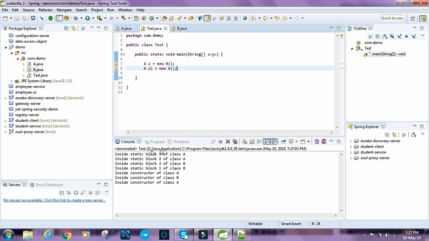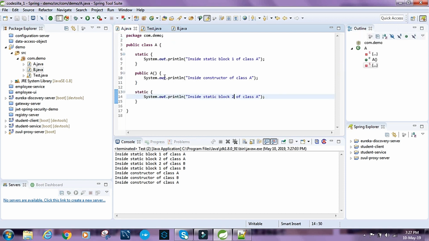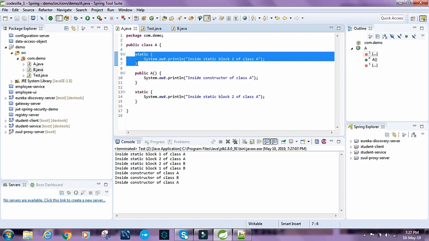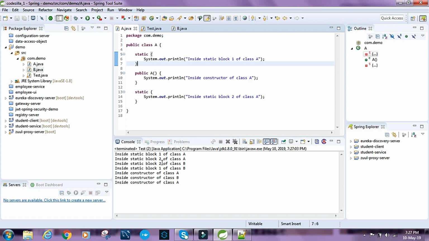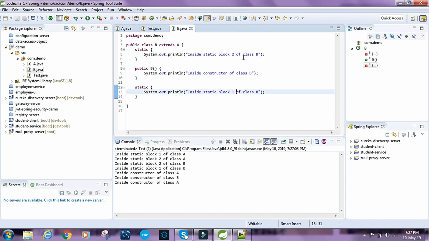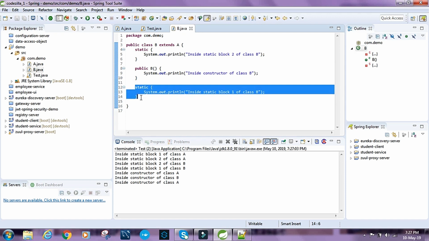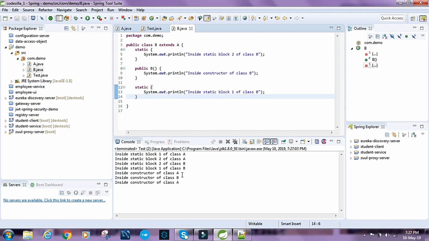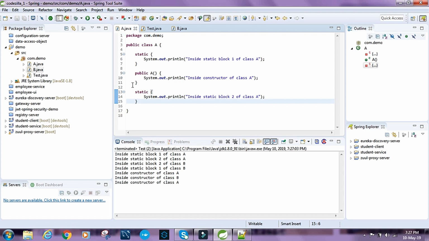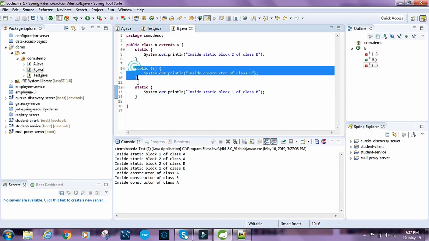Okay, so first we see inside static block of class A. So first this gets executed. Then we have inside static block 2 of class A. So this gets executed next. Next we have inside static block 2 of class B, then inside static block 1 of class B. Then we have inside constructor of class A, and then inside constructor of class B.